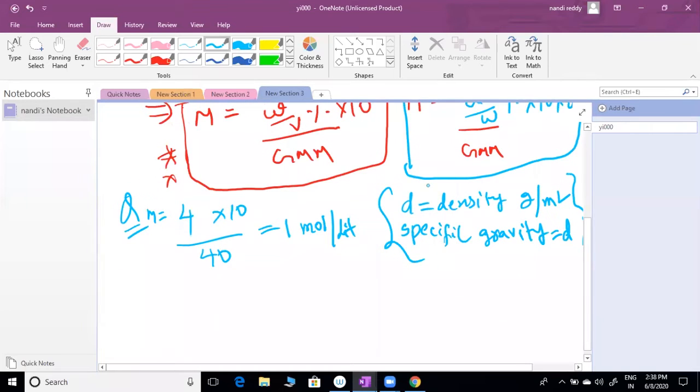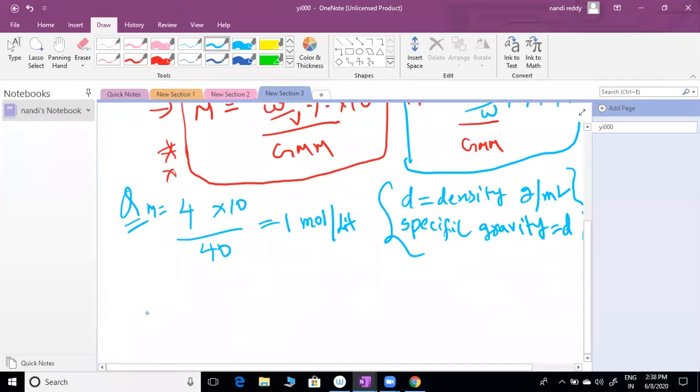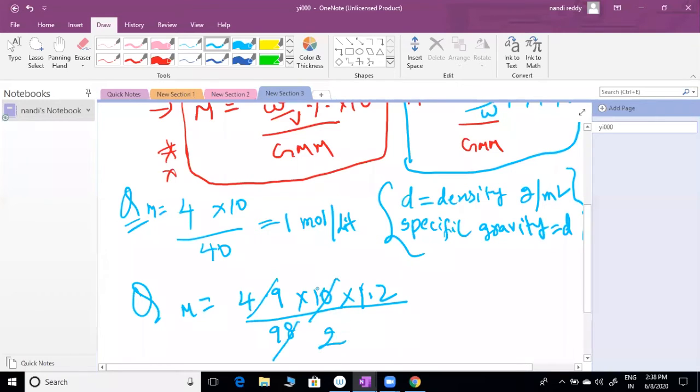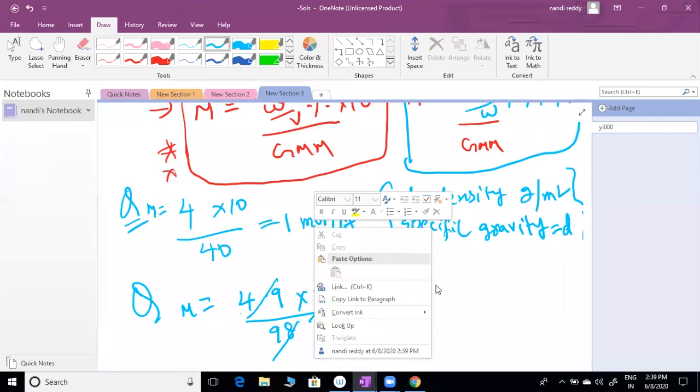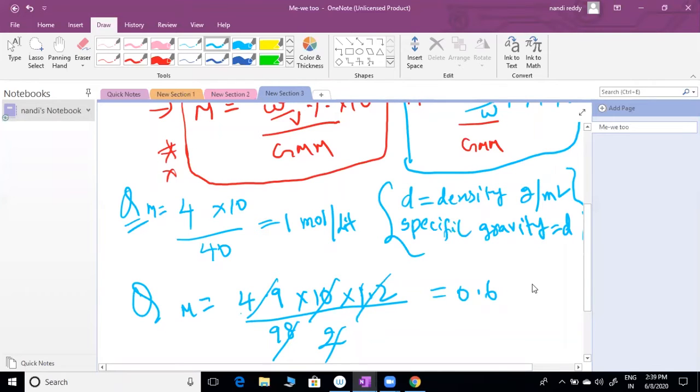Now what about the second question? Molarity equals W by W percent, 4.9, into 10 into density 1.2, by molecular weight 98. So these are 2 times. Is it correct? 10 into 4.9 gives 49. 49 two times is 98. Then you can calculate 2, and we will get 0.6. So you can get questions in any way.